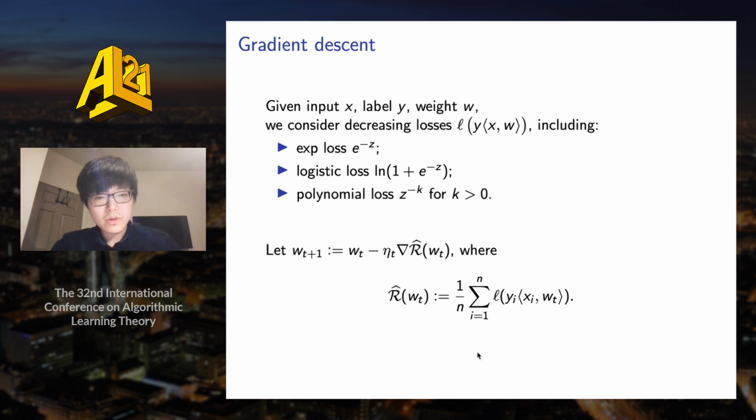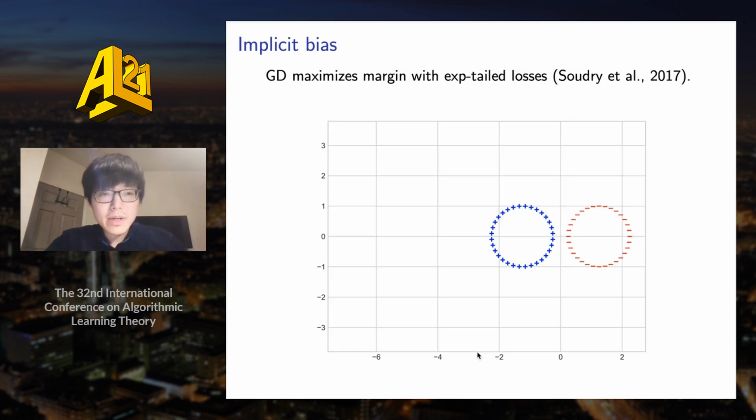We run standard gradient descent on the empirical risk R hat, which is just the average loss over the training set. Okay, as mentioned before, we study the implicit bias of gradient descent. If we use an exponentially-tailed loss, then it was proved by Soudry et al. that gradient descent will converge to the L2 max margin direction.